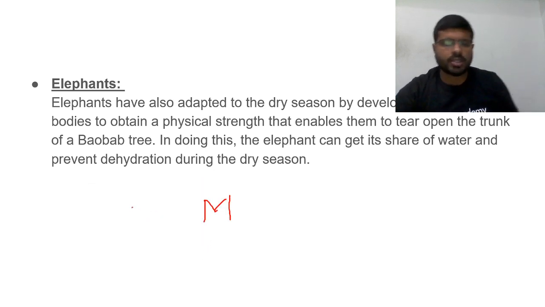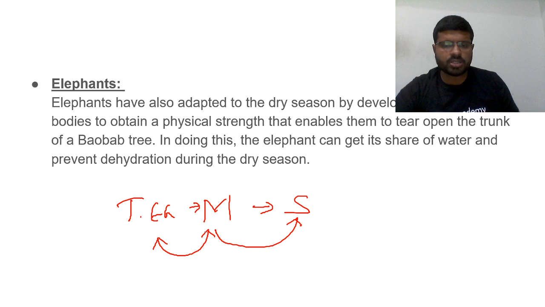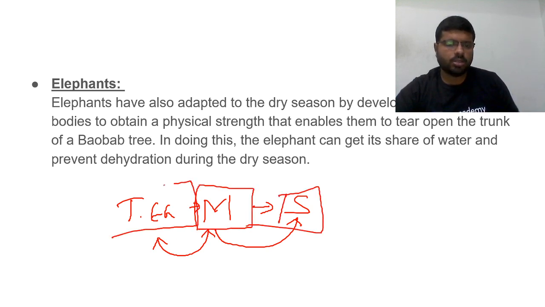So what did you discuss until now? Tropical evergreen forest to monsoons, monsoons to savannas. So what is the difference between these two? What is the difference between these two? Where they are varying? Please understand. Right?